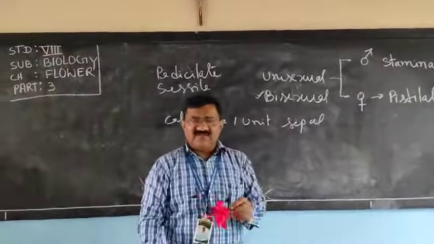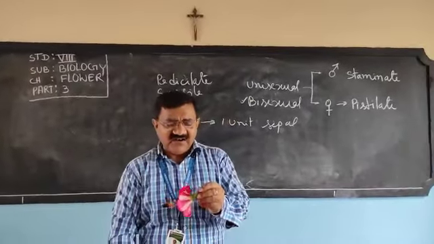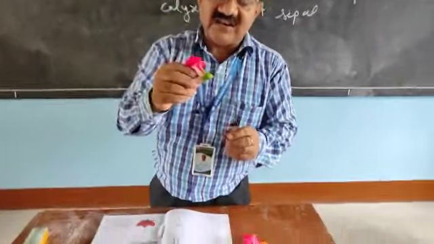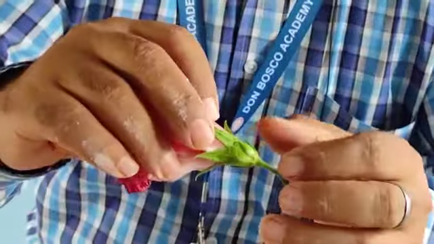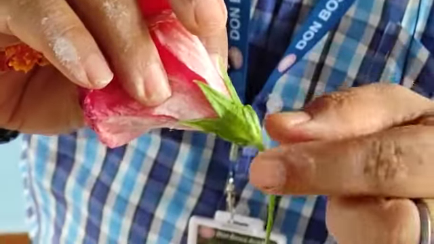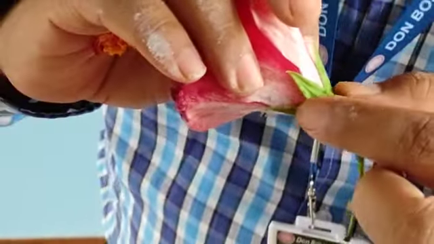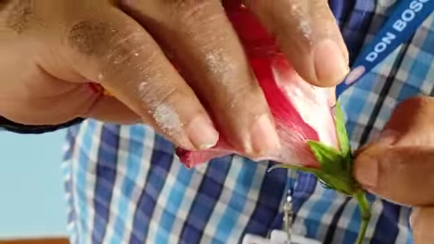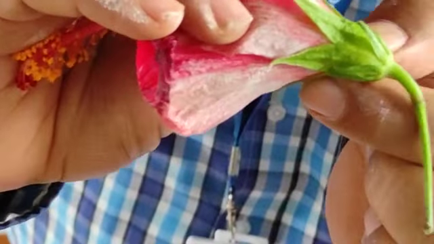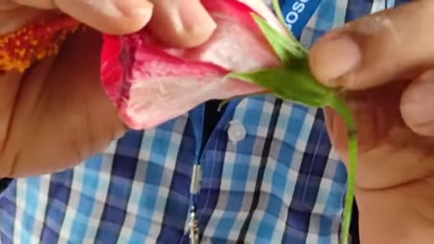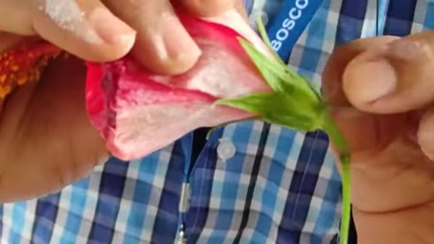But dear children, see this, especially in this flower I am talking about. This is the sepal, means calyx whorl. Below the sepal, some green parts are there. You can see an extra green part is there, and this is present only in this flower.